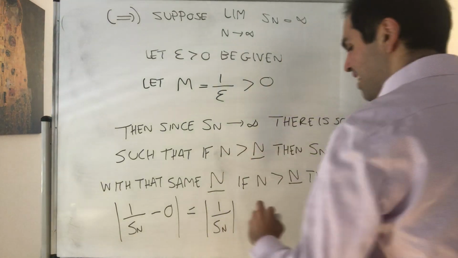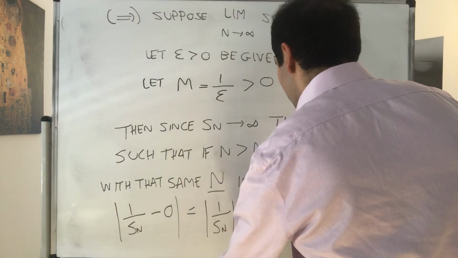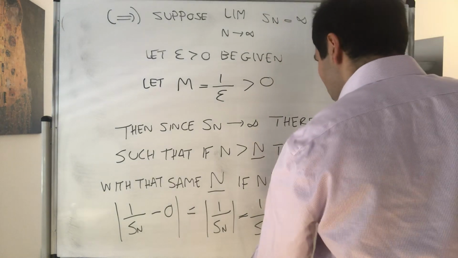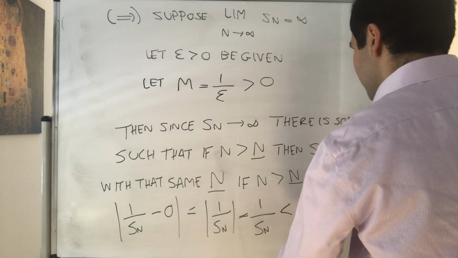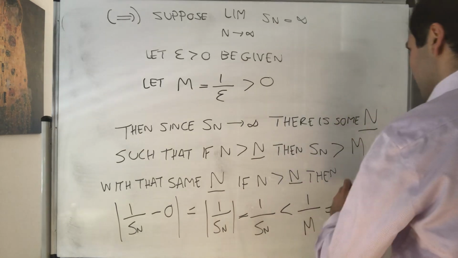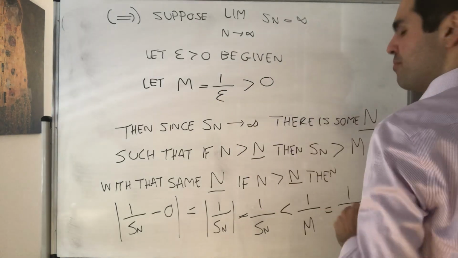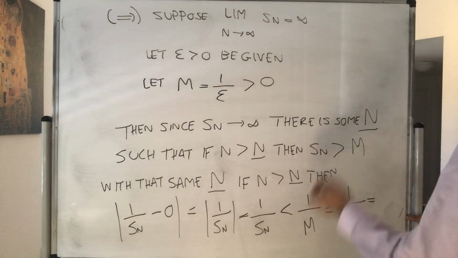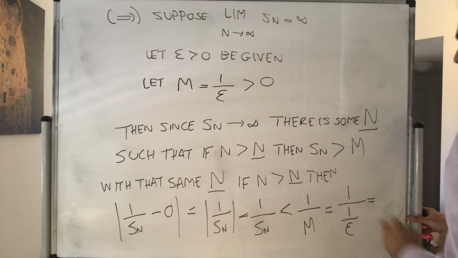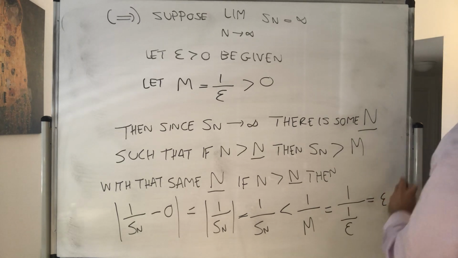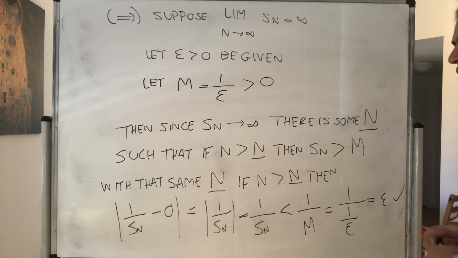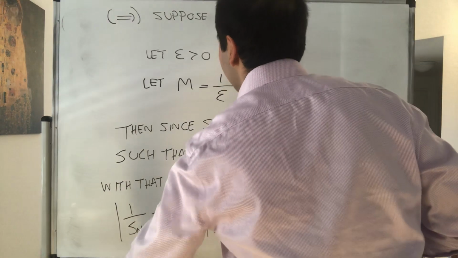And since Sn is positive, this is 1 over Sn. But look, Sn is bigger than M, so 1 over Sn is smaller than 1 over M. And remember, we had our choice. M was 1 over epsilon, so this is less than 1 over epsilon, which is epsilon. And therefore, it is true that 1 over Sn goes to 0.